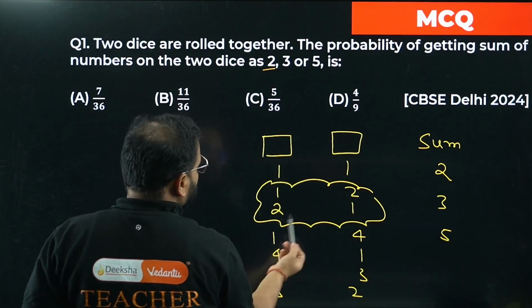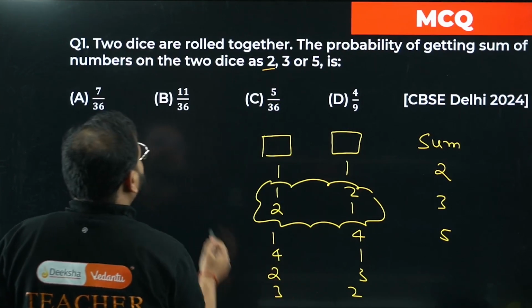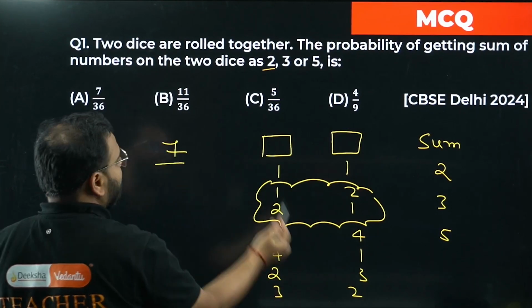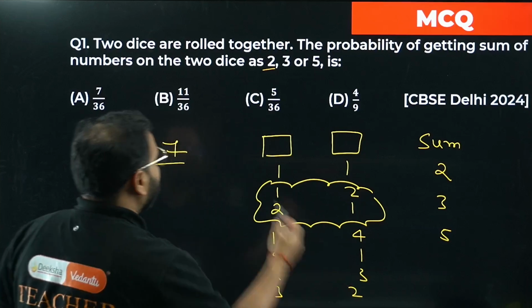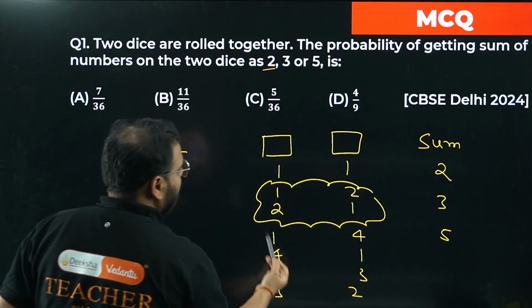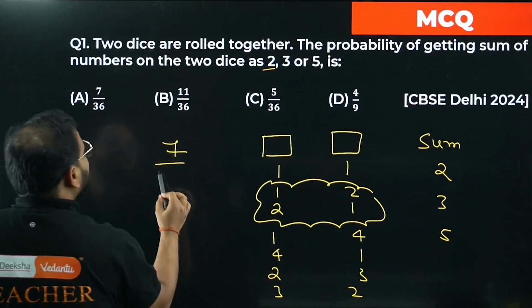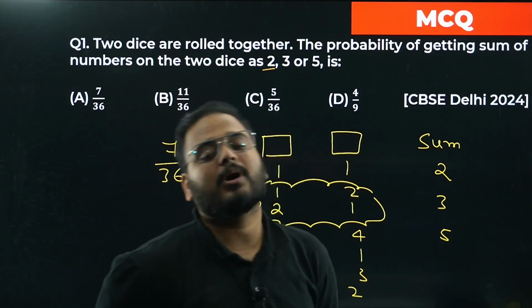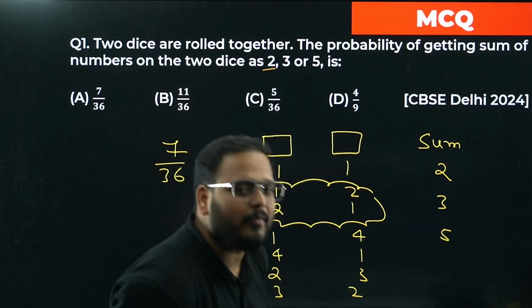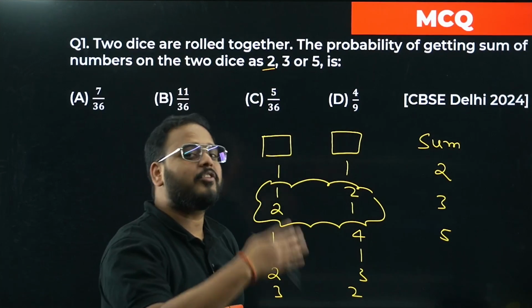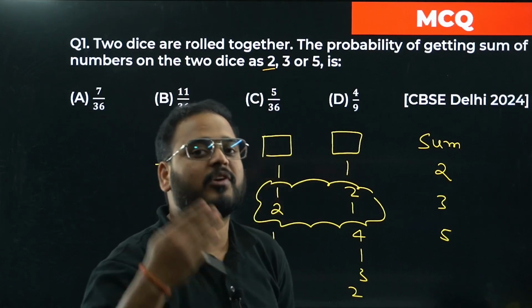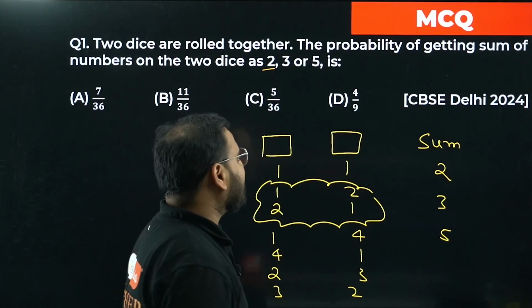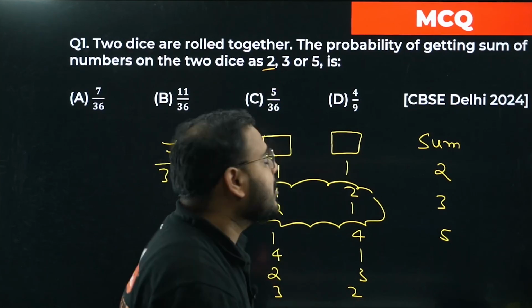1 2 3 4 5 6 7. So 7 out of the total number of ordered pairs: 1 comma 1, 1 comma 2, 2 comma 1, 1 comma 4, like that. We have a total of 36, right? You remember 1 comma 1 to 1 comma 6, 2 comma 1 to 2 comma 6, 3 comma 1, 3 comma 2, 3 comma 3, 3 comma 4, 3 comma 5 and 3 comma 6. So like that we have a total of 36 such samples.